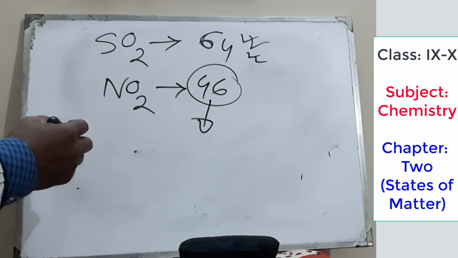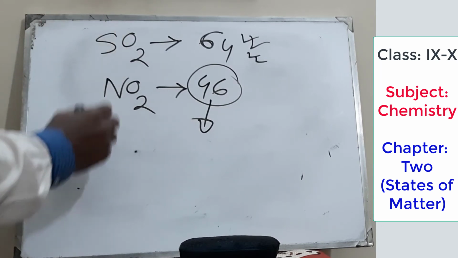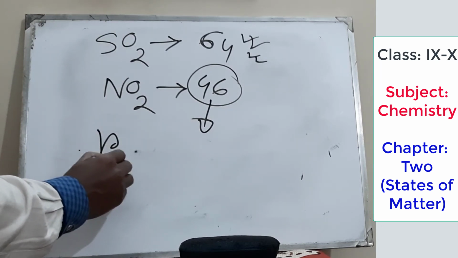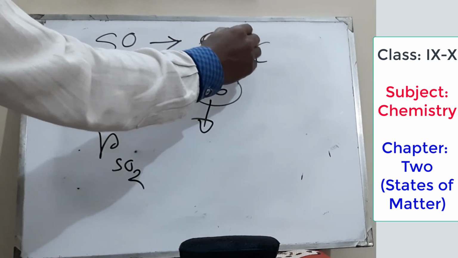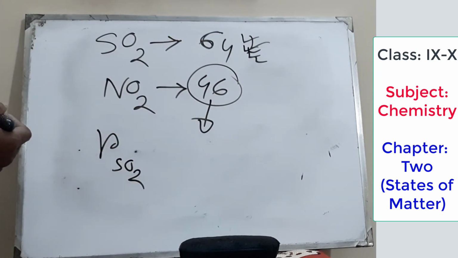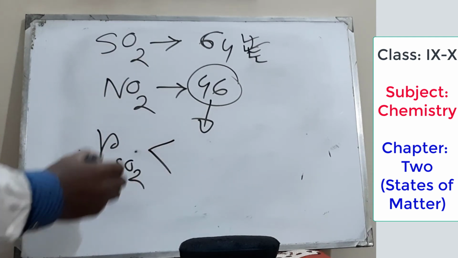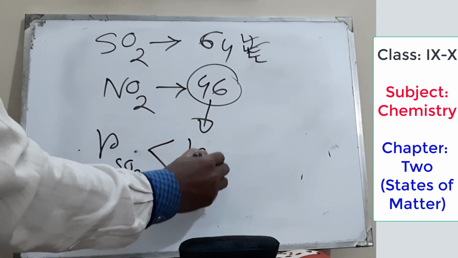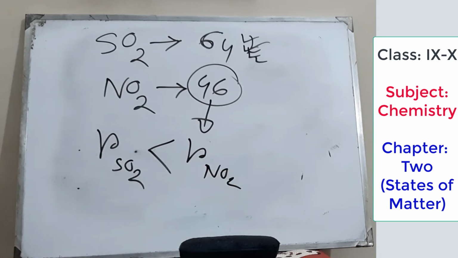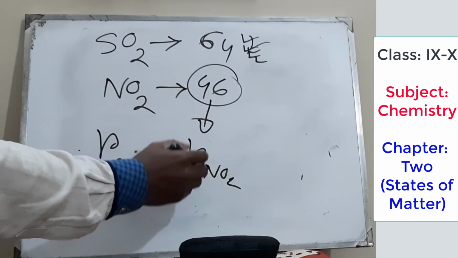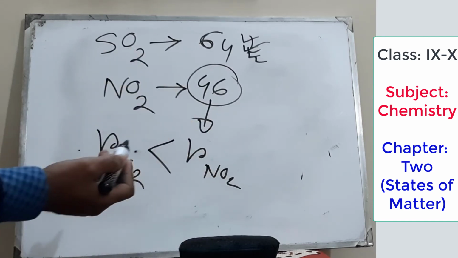So the diffusion rate of sulfur dioxide, since the molecular mass is bigger, will be smaller. And for nitrogen dioxide, the molecular mass is 46, less than 64, so the rate of nitrogen dioxide will be bigger.